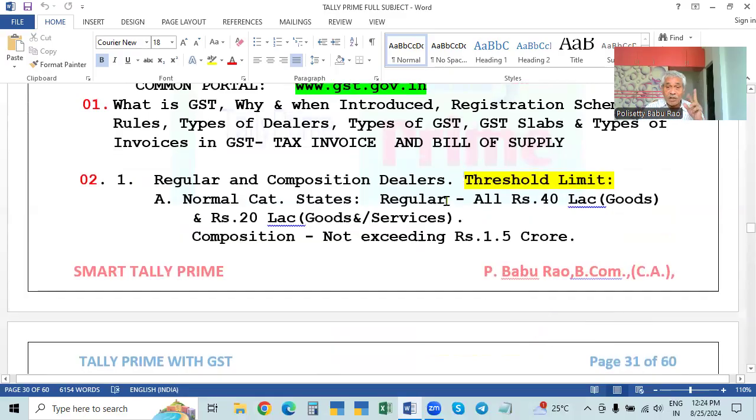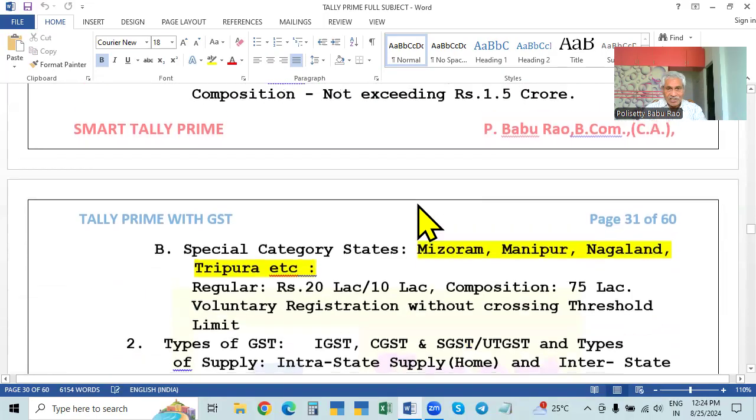These registered dealers are of two types: regular and composite. For regular and composite, whatever the minimum limit is, they have to get registration. When registering, they can opt for either one. Regular means there is no maximum limit for the business. Composite means there is a limit of up to 1.5 crore. So both are registered, and both will get a GST number.